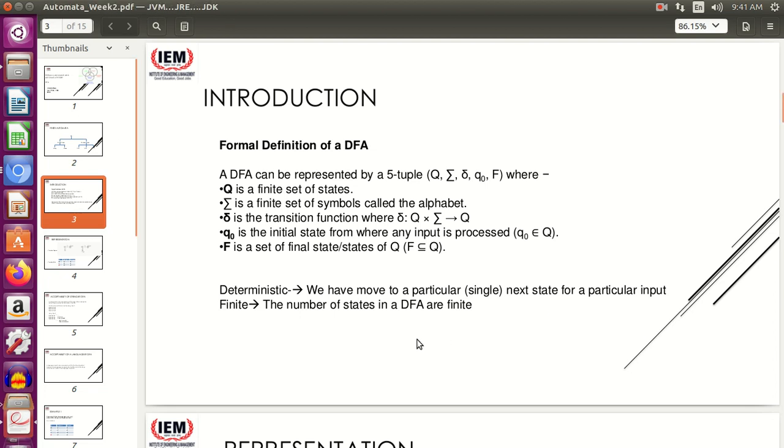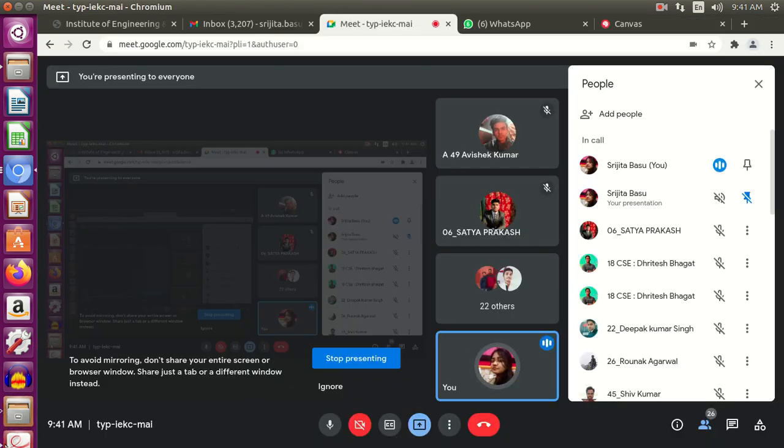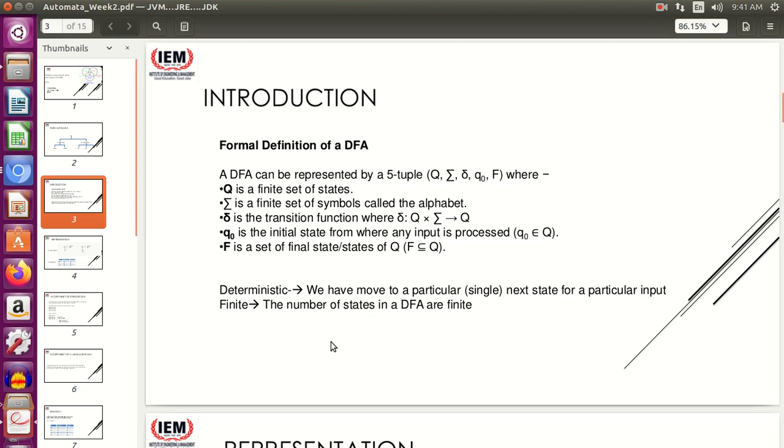Why finite? The number of states in a DFA is finite. The number of states that we are going to see when we construct a DFA is always finite. So here comes the logic of deterministic and finite.